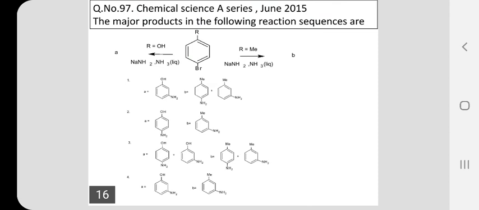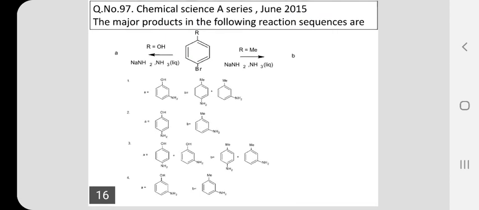So, in this question, aryl bromide is treated with sodamide and liquid ammonia. R is a substituent: R is a hydroxyl group, or R is a methyl group. When R is a hydroxyl group, you have bromophenol. When R is a methyl group, you have bromotoluene as the starting material.